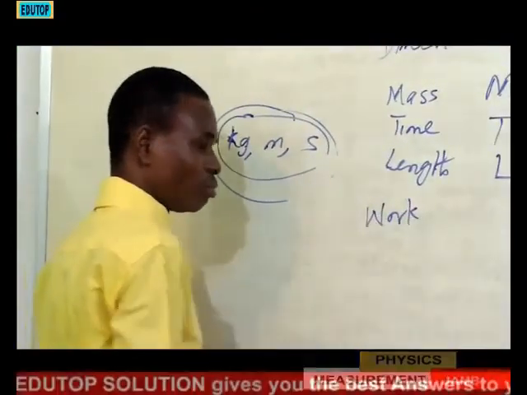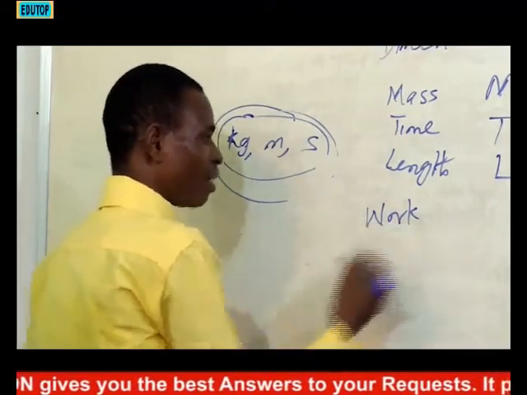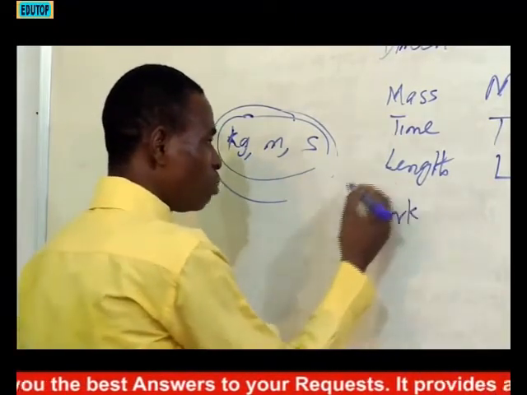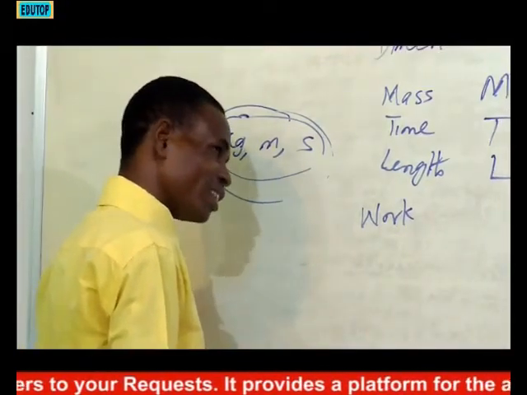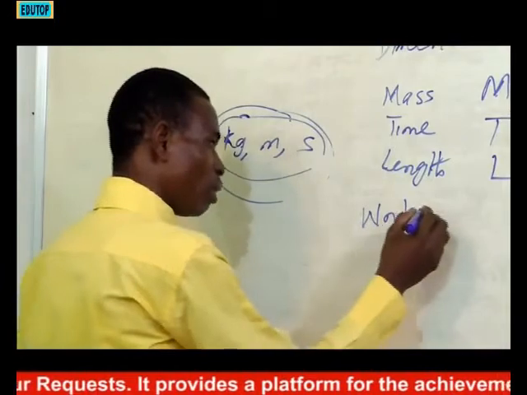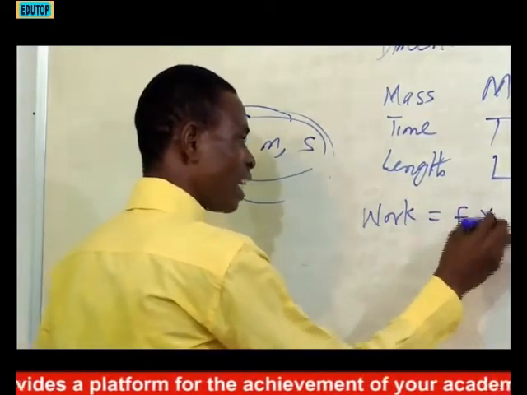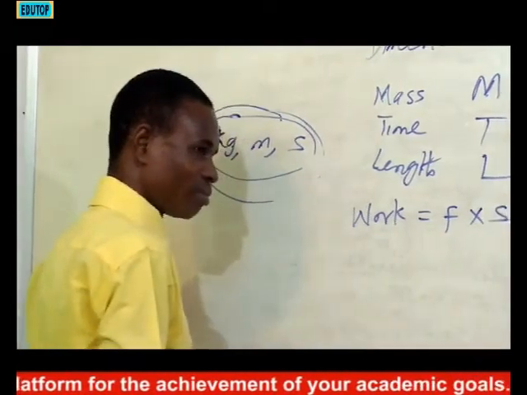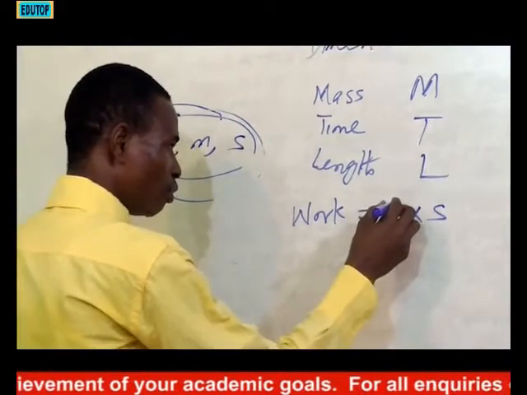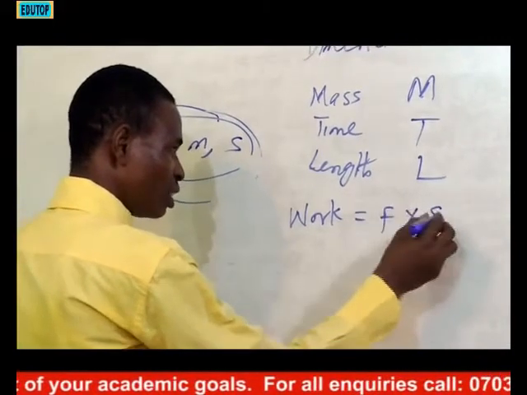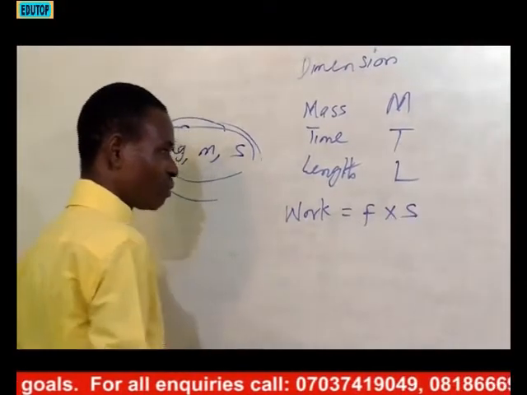This is common. If you have been checking past questions, you will see something like this. It's so common. Work. Before you can write the dimension of work, you can use 2 methods to do that. It's either you use the formula of work. Work is force times distance. That is the combination of 2 derived quantities that give us work. We have force, we have distance.